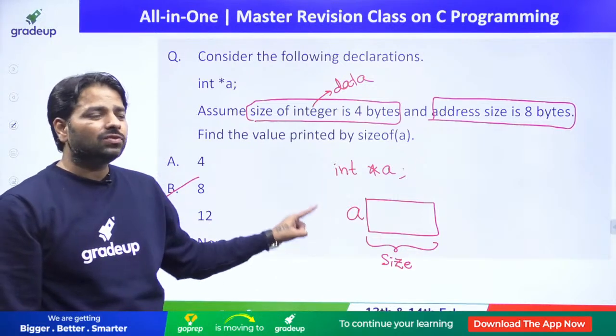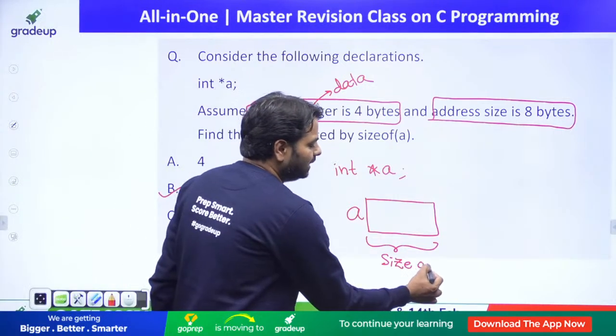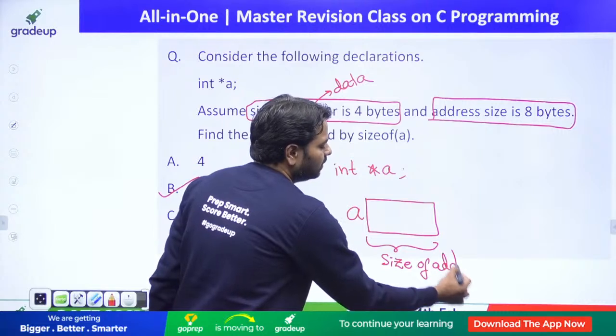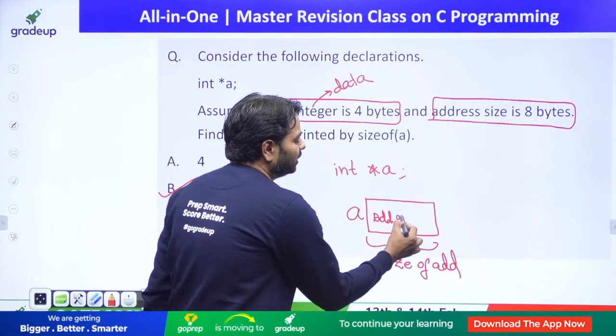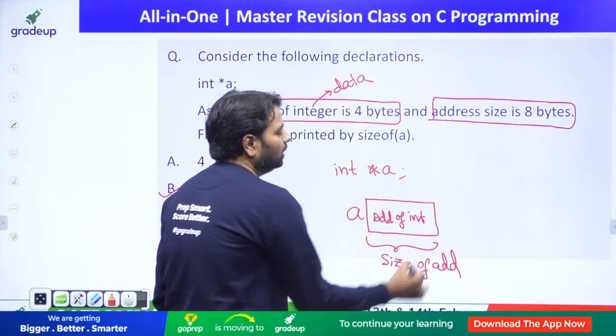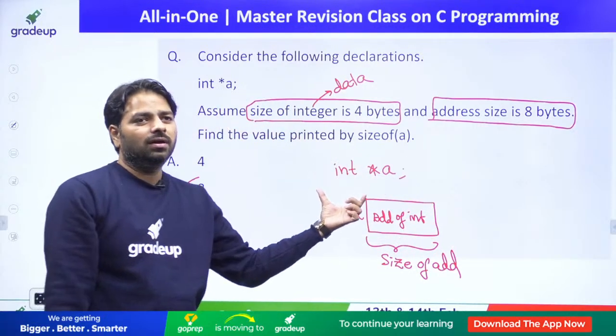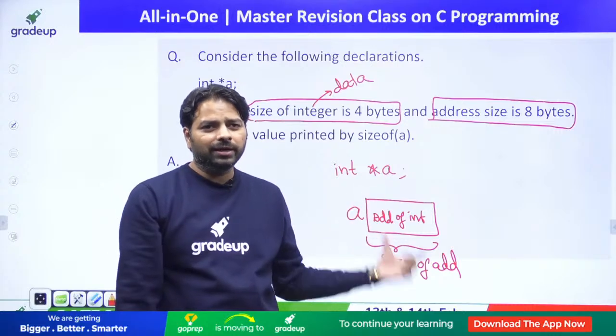Size of address or size of data? It is the size of address, because here we are going to store the address of an integer, since a is of type integer pointer, everybody.